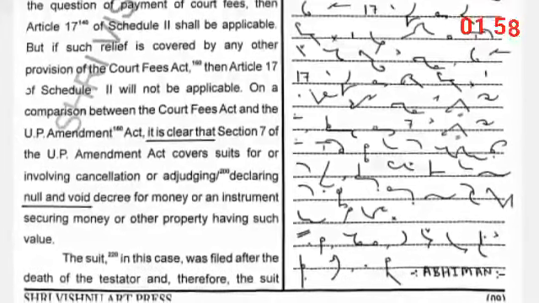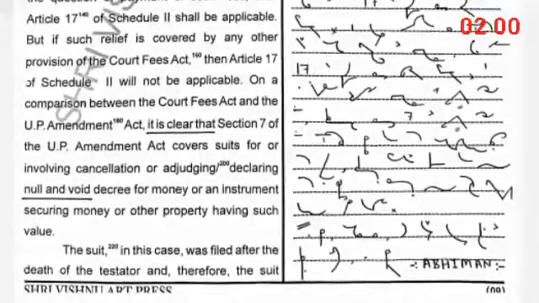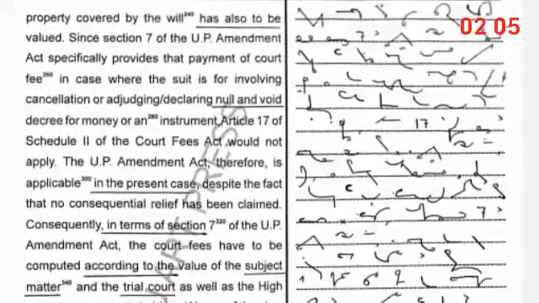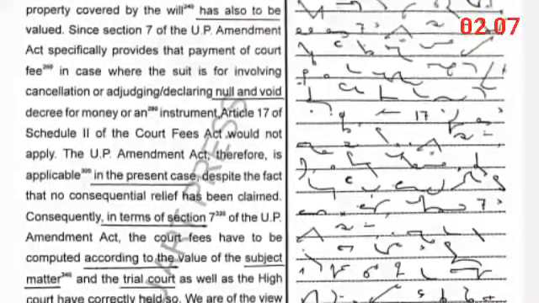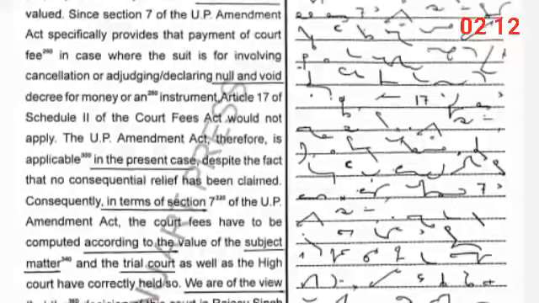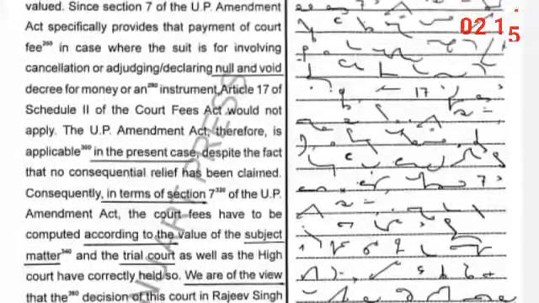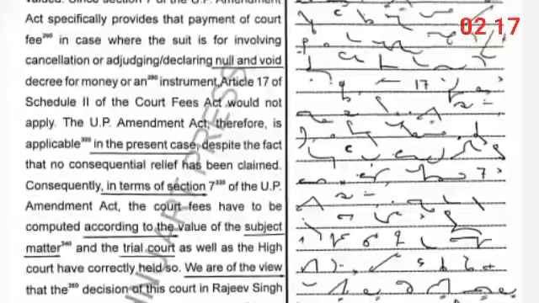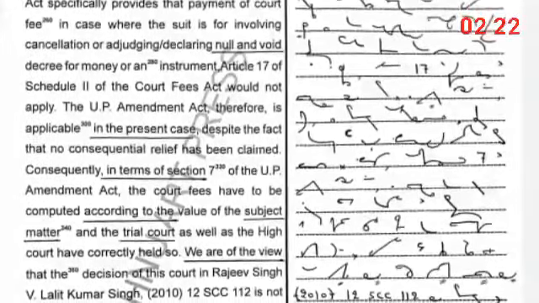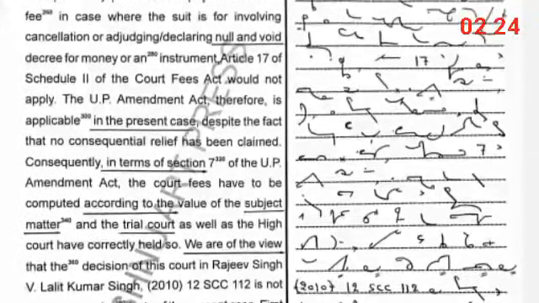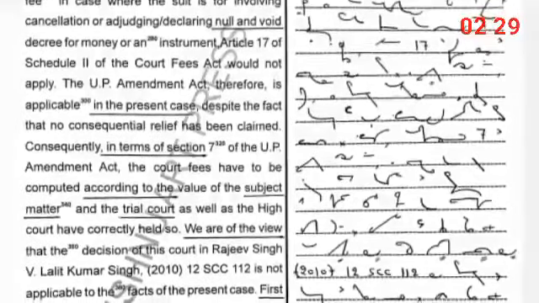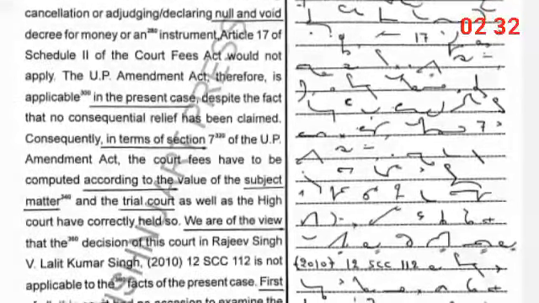The suit in this case was filed after the death of the testator and therefore the suit property covered by the will has also to be valued. Since Section 7 of the UP Amendment Act specifically provides for payment of court fees in case where the suit is for or involving cancellation or adjudging or declaring null and void a decree for money or an instrument, Article 17 of Schedule 2nd of the Court Fees Act would not apply.